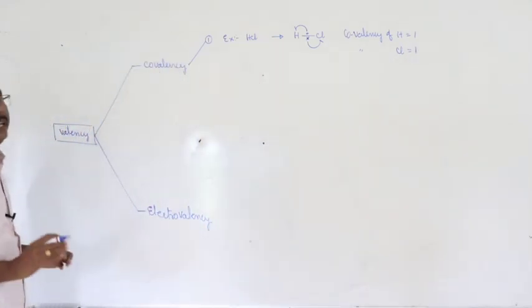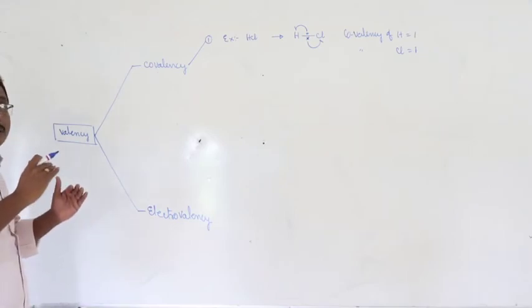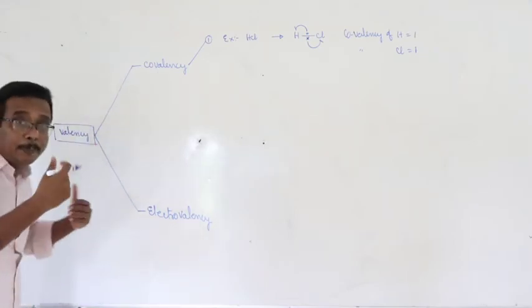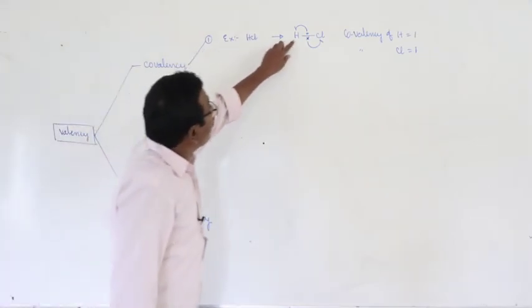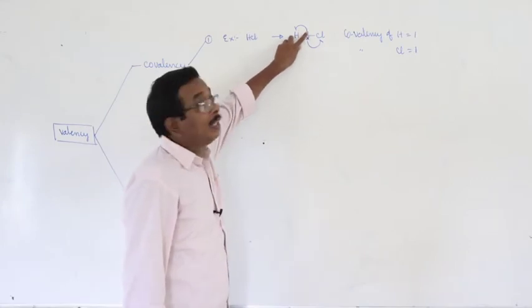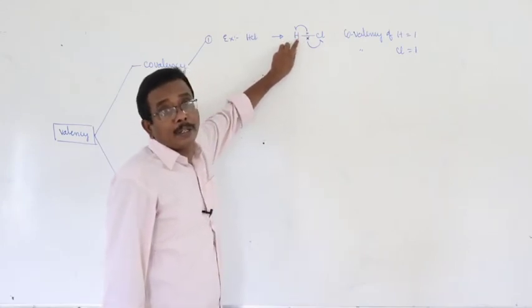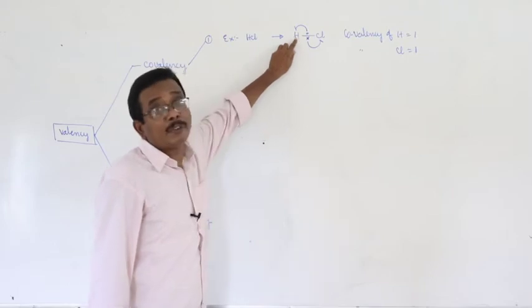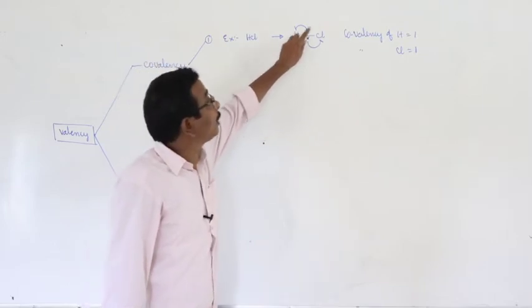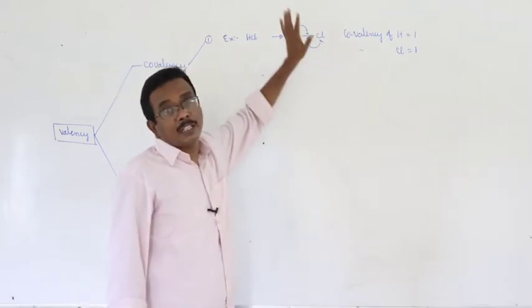In the same way, we can repeat once again. The number of unpaired electrons contributed by an atom of an element for the formation of the bond pair in a molecule is known as covalency.